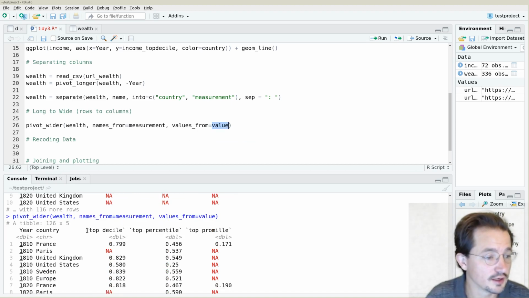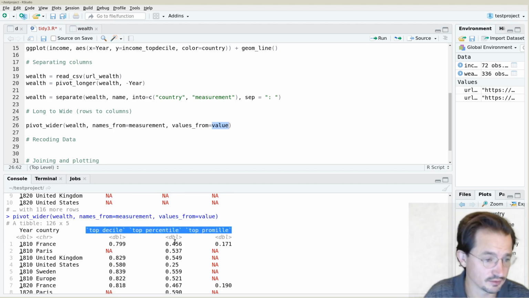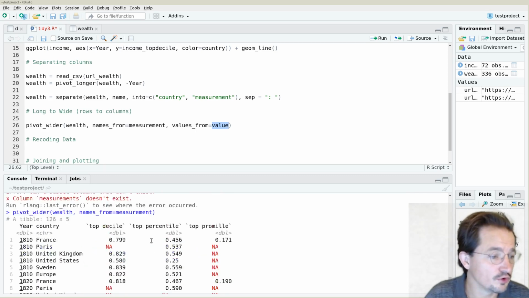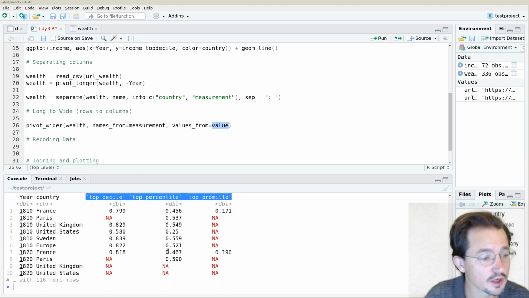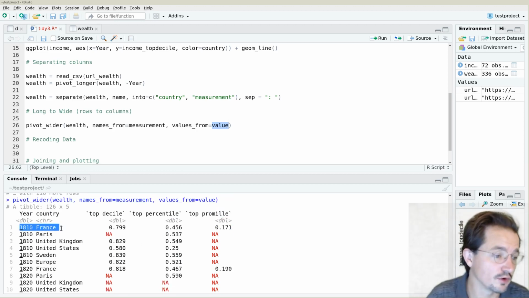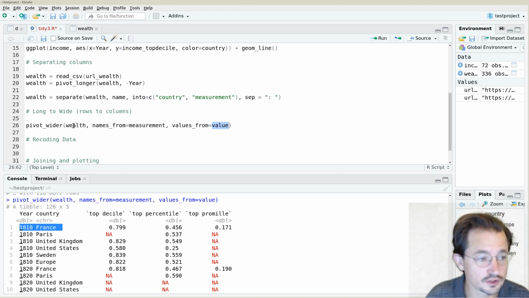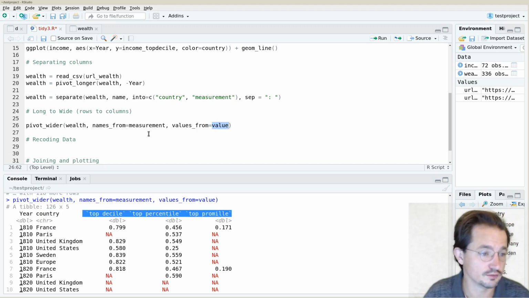And you can see here that it now has 3 new columns. So we have a column for each measurement type. Whether you want to keep it long or whether you want to keep it wide depends on what you're going to do afterwards. Possibly if we are going to join this at the country level, it might be nicer to have only one row for each country, right? So for example, suppose we want to merge the wealth data with the income data. The income data is at the country level, so then we probably want to have this at the country level as well. So now we have the 3 different columns.